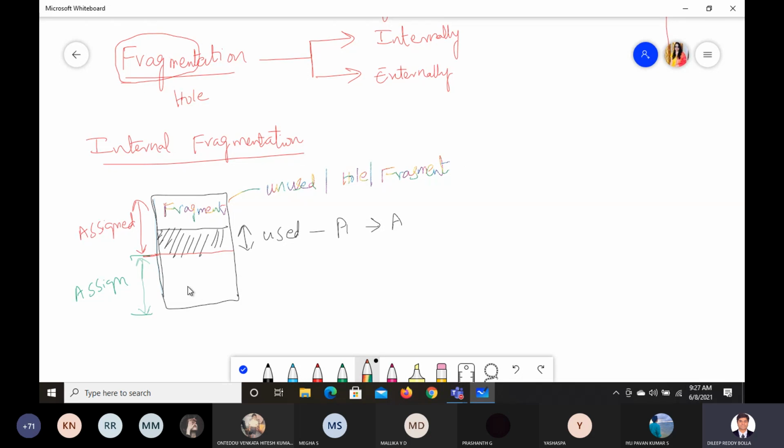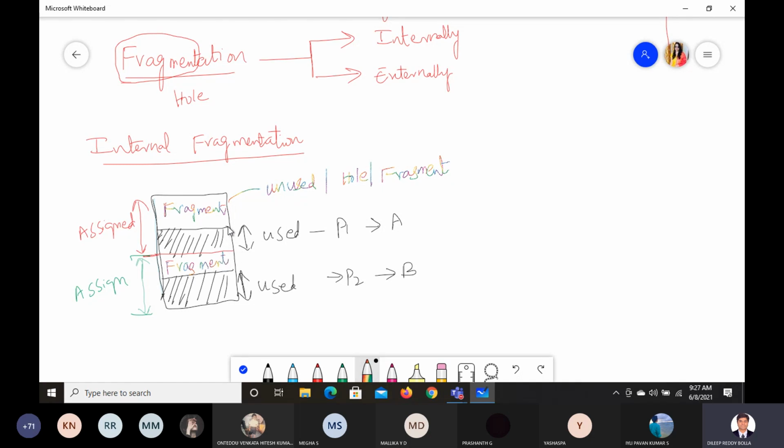Let us say again some more here. I have used this much of portion. This much of memory is being utilized, let us say for process P2, or process B. Now here also we got some fragment. Here also we got some fragment.